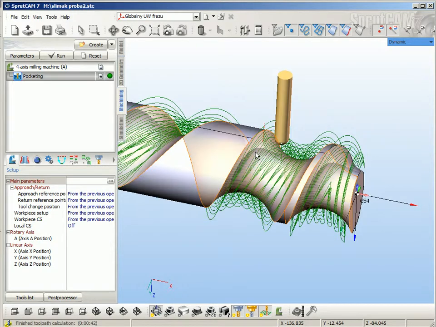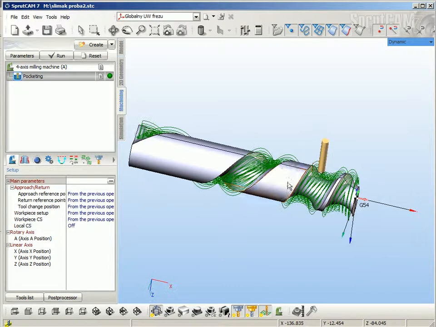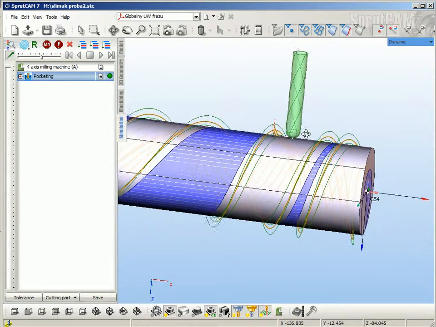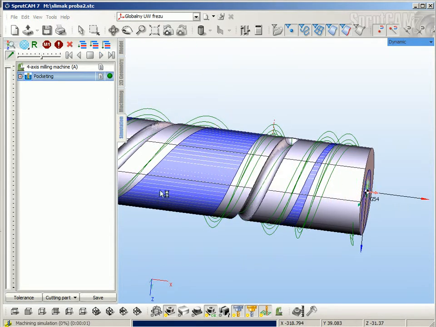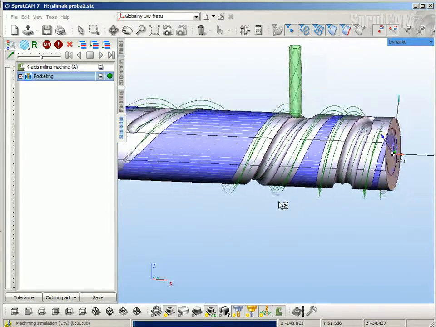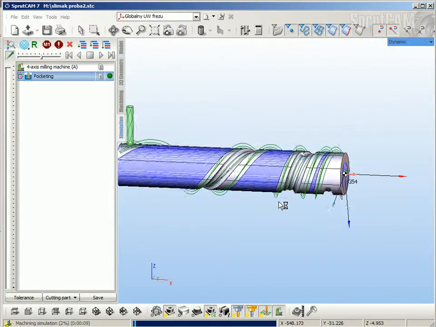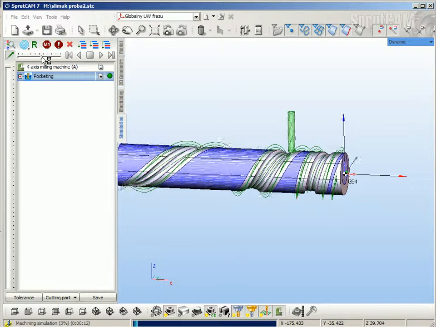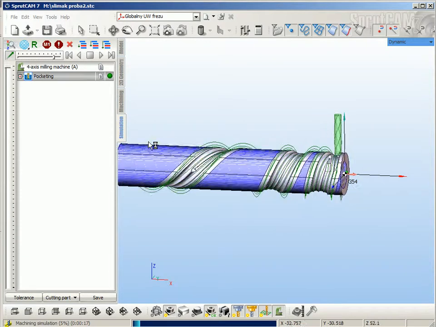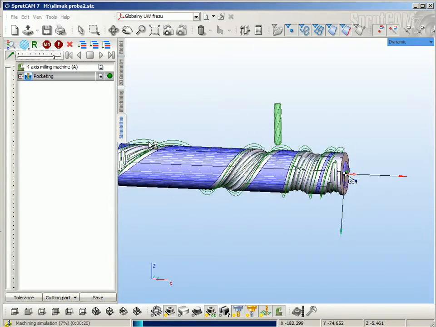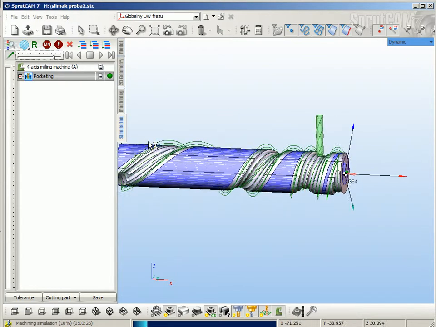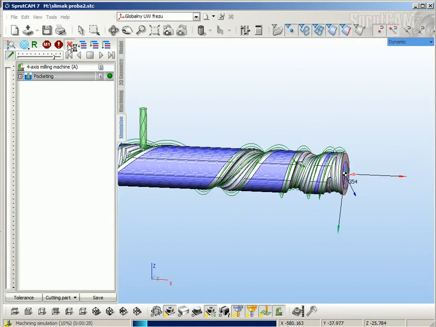It takes some time to calculate. So now we have the ready toolpath. Go to simulation mode, make part visible, and simulate it. Make the machine visible also. Okay.